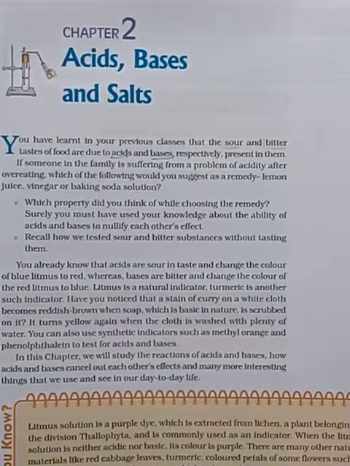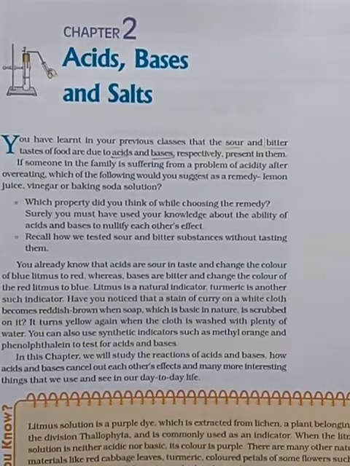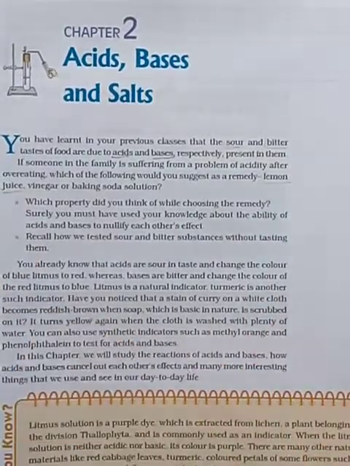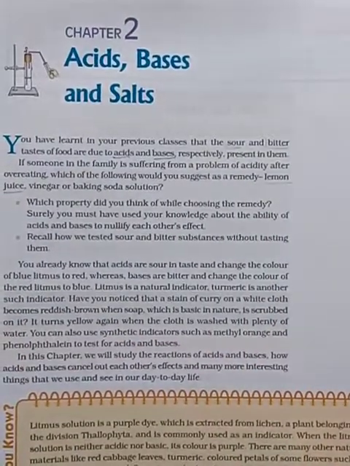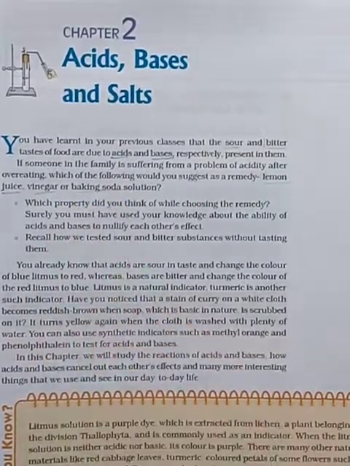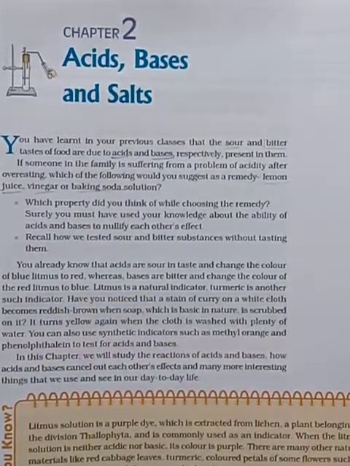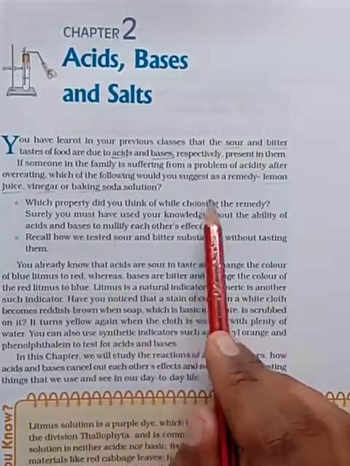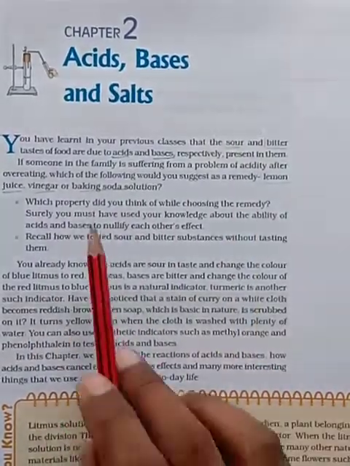Then what remedies can you use? Here two remedies are given: lemon juice or vinegar, or baking soda. Which one do you have to suggest for them? So in this we have to suggest a remedy.